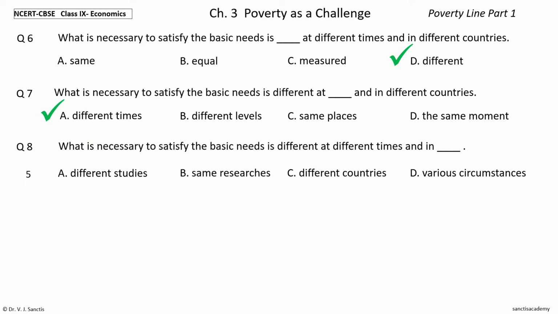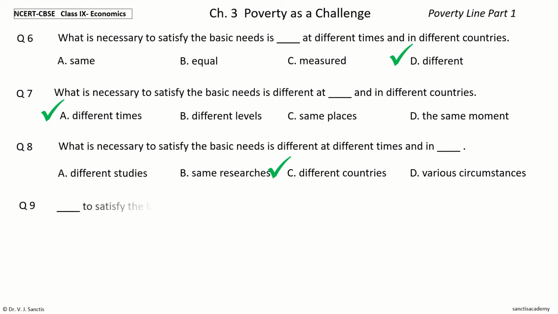Your time to choose. And the answer is different countries. So, what is necessary to satisfy the basic needs is different at different times and in different countries.